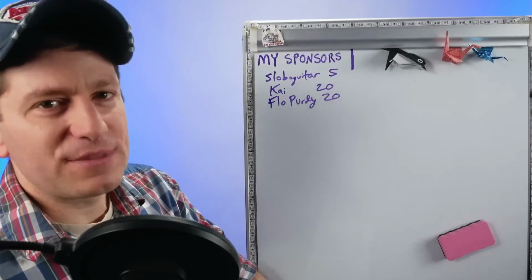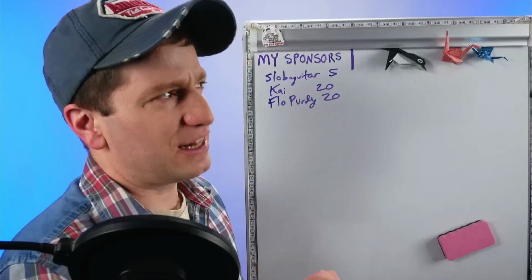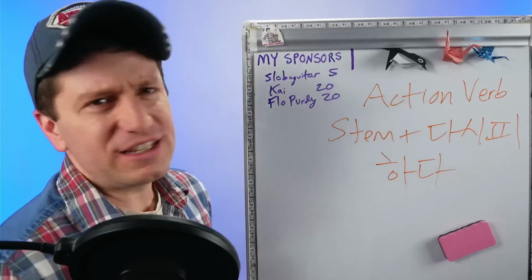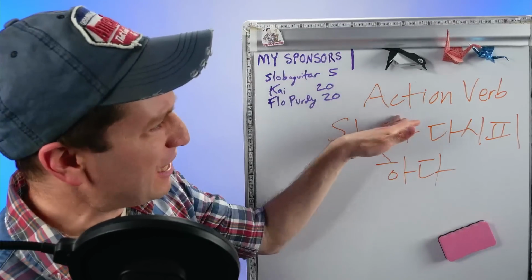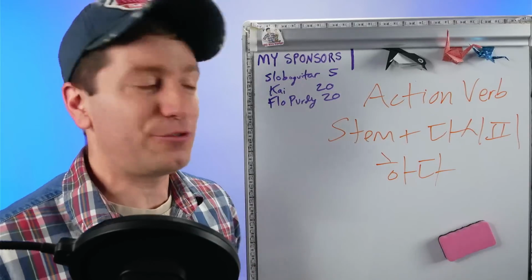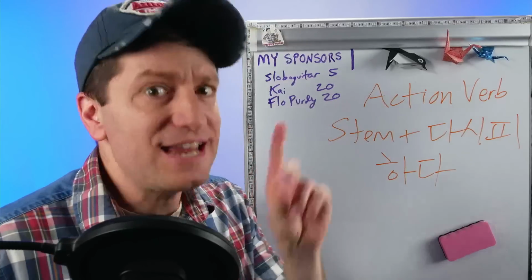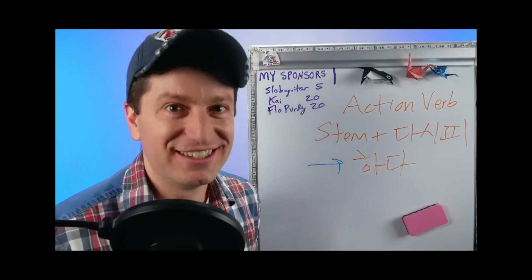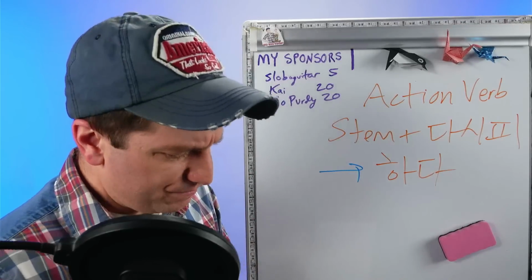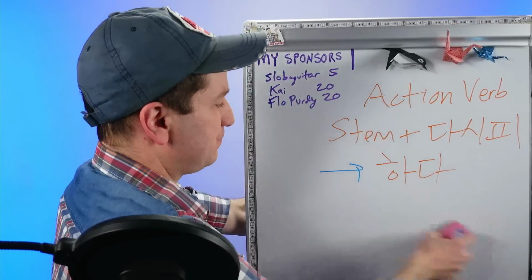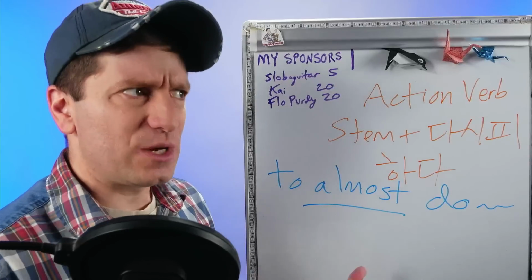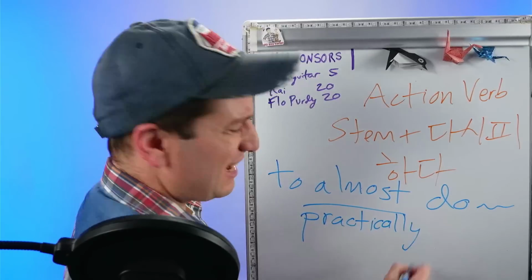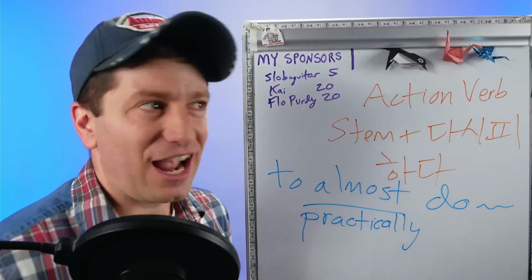But there's another form that also uses 다시피 that at first glance seems completely different, but is actually the same form. So hopefully this form isn't too confusing for you because you got to first take an action verb stem and you add 다시피 just like you did before. But what makes this form 10 times more difficult is then you got to add the verb hada and conjugate it. Oh no. What am I going to do? But the meaning of this form is different. This form means to almost do something. Like you didn't do it, but you almost do it. You can also think of this as meaning practically. Like I practically did it. I practically did. I almost did.